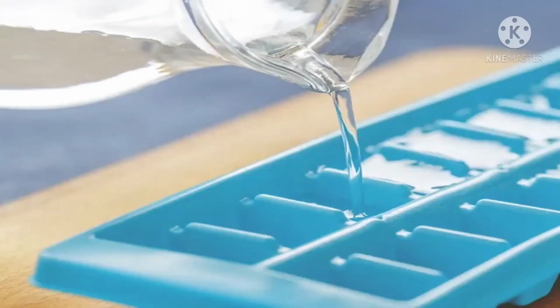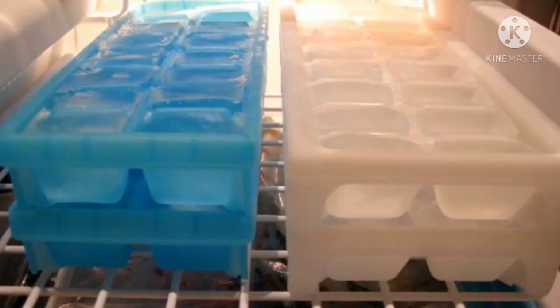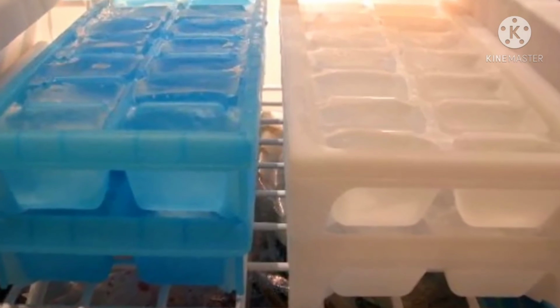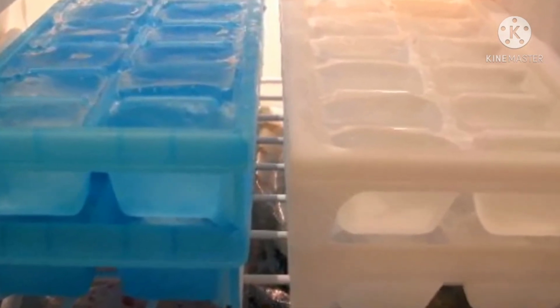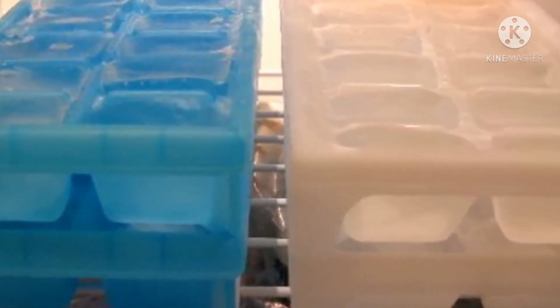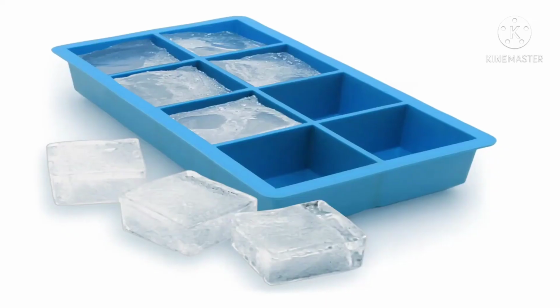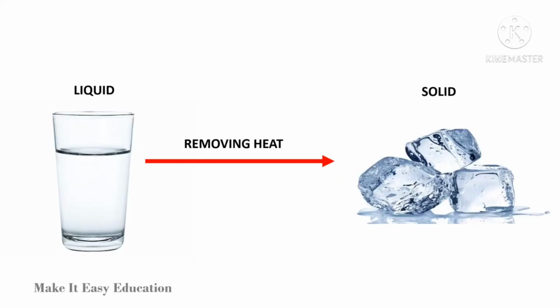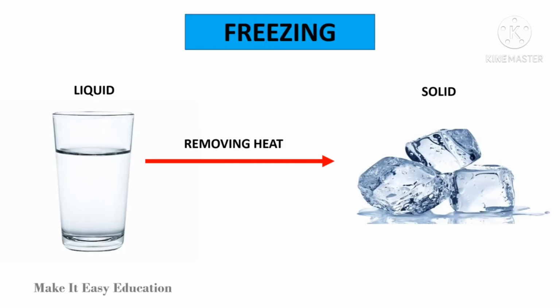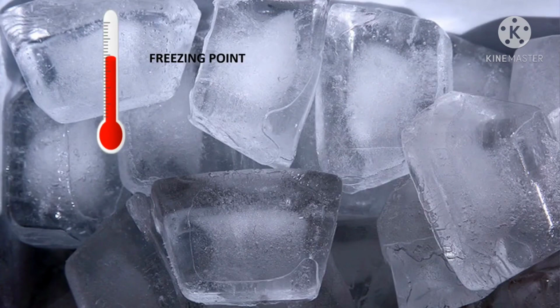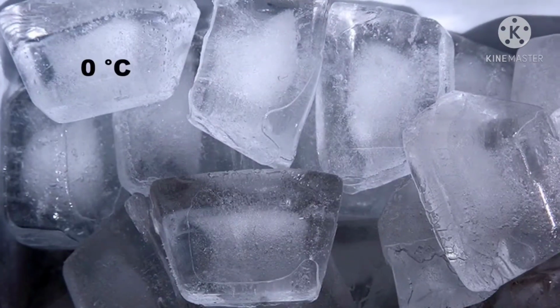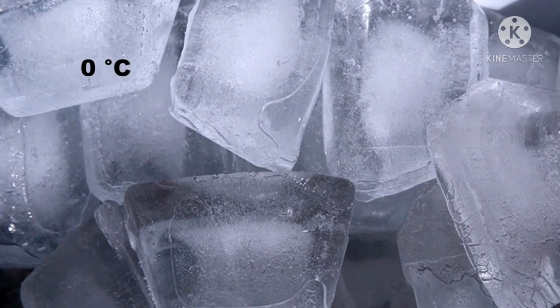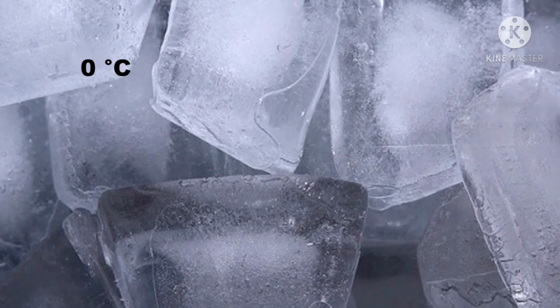Fill the tray with water from a tap. Then place the tray in the freezer compartment of a refrigerator. The freezer is very cold. What happens next? Liquid water is changed into solid ice. The process of liquid changing to solid is termed as freezing. The temperature at which it occurs is known as the freezing point. The freezing point of water is 0 degrees Celsius.